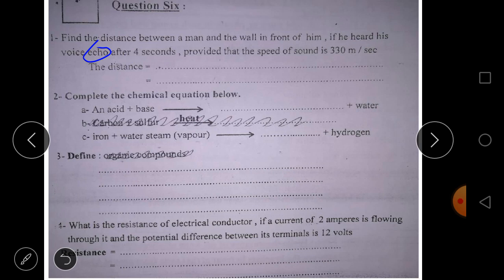And let's see how. Okay, the distance equals speed times time. So here we have 330 times 4 divided by 2. Why do we divide 4 by 2? Because we have two journeys and we have an echo. So it is 330 times 2, which is equal to 660 meters.